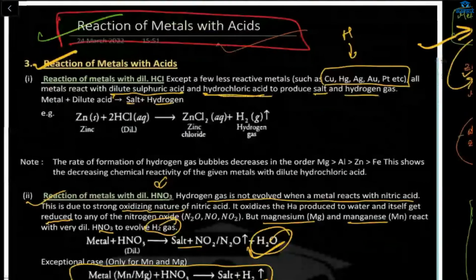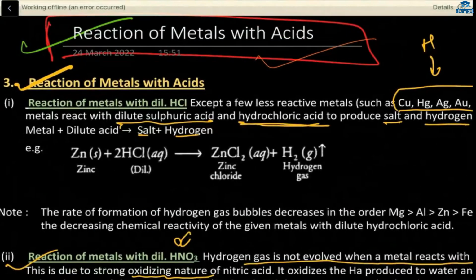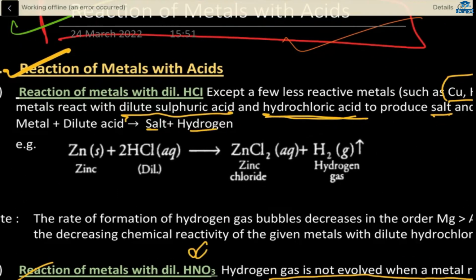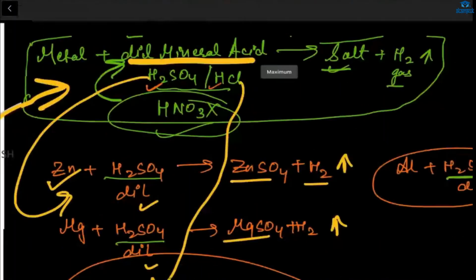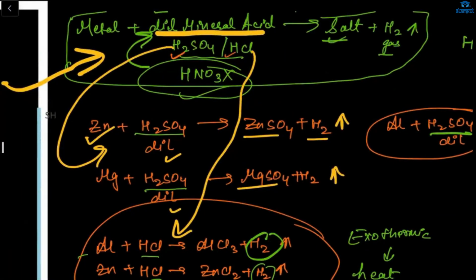Next was the reaction of metals with acids. If I mix metal with acid, it will form salt and hydrogen. The main thing you need to know is that metal reacts with only two types of acid here, H2SO4 and HCl. We will never react metal with HNO3, but two elements, manganese and magnesium, will react with HNO3. So these two are exceptions, but for all others, we only react with this one or this one. Okay,